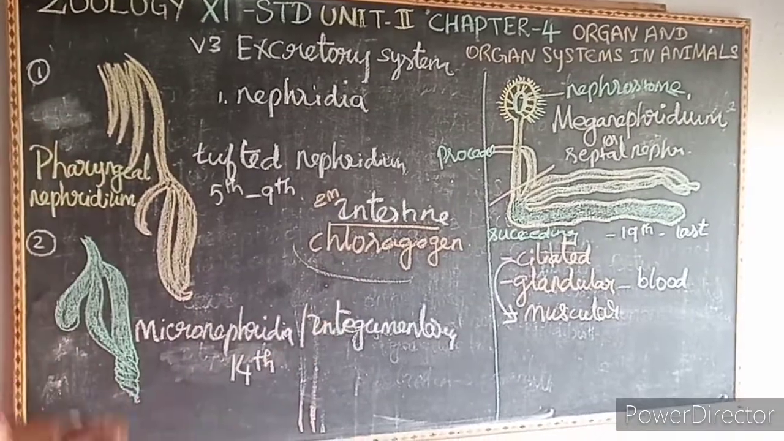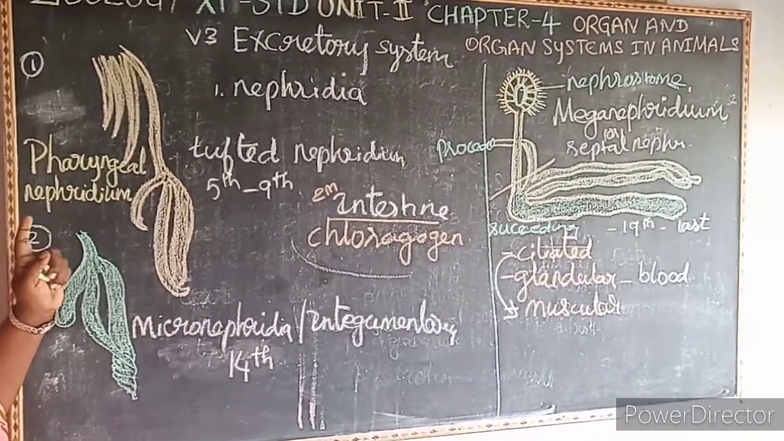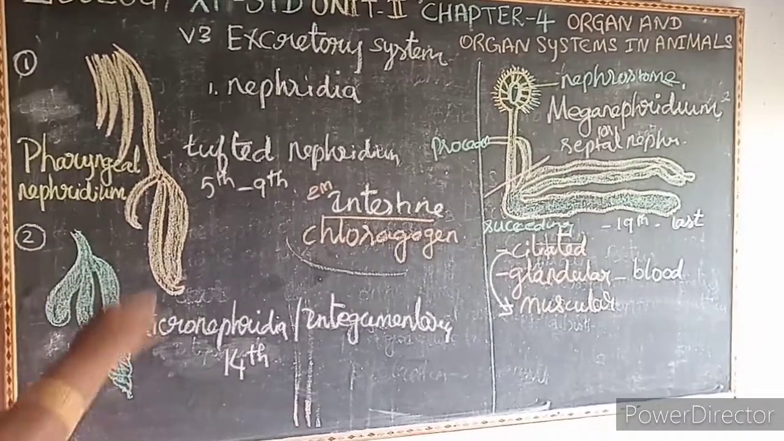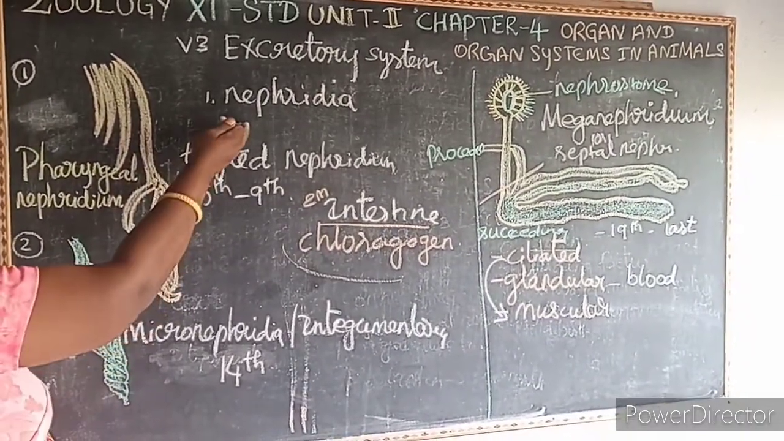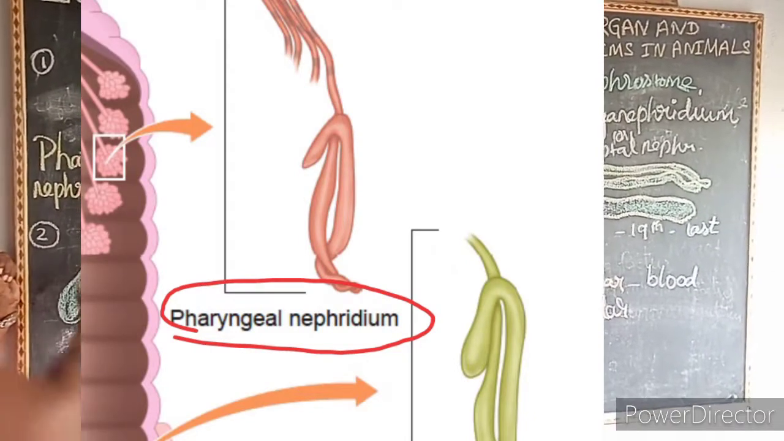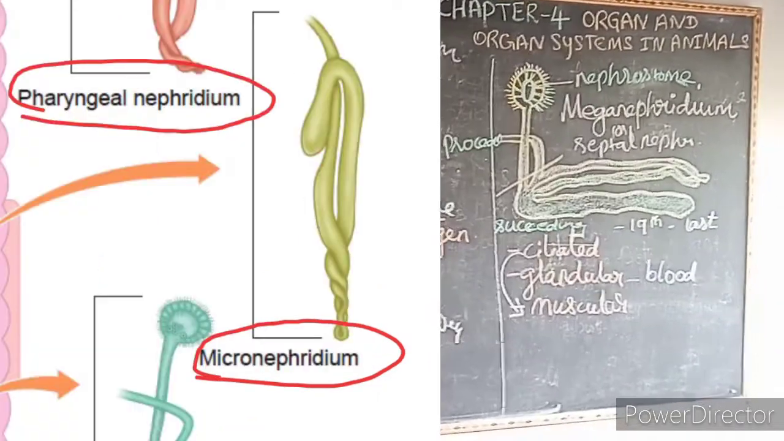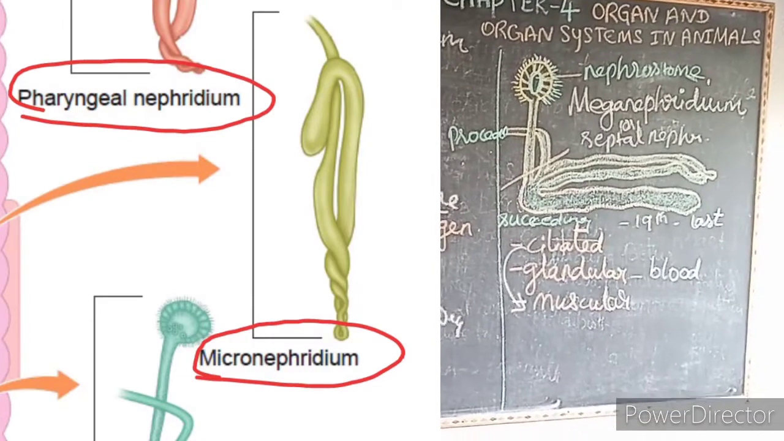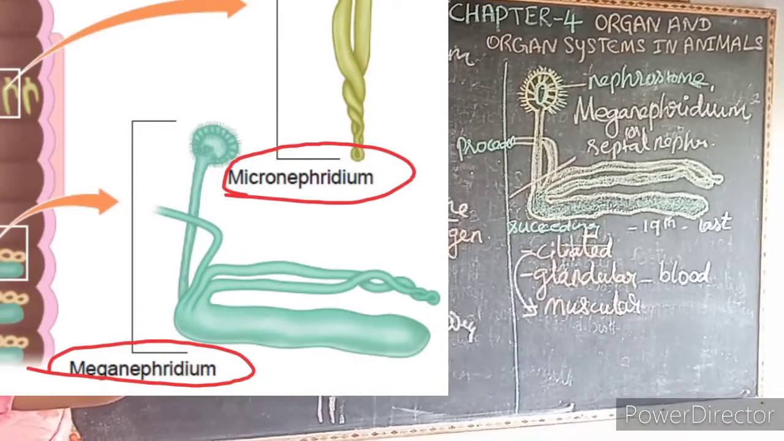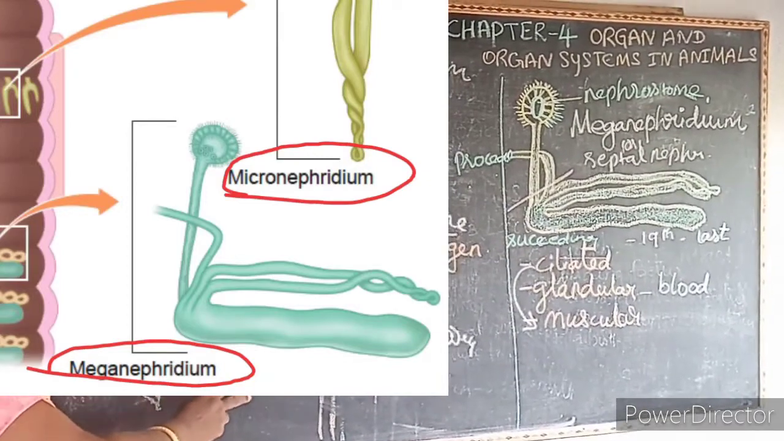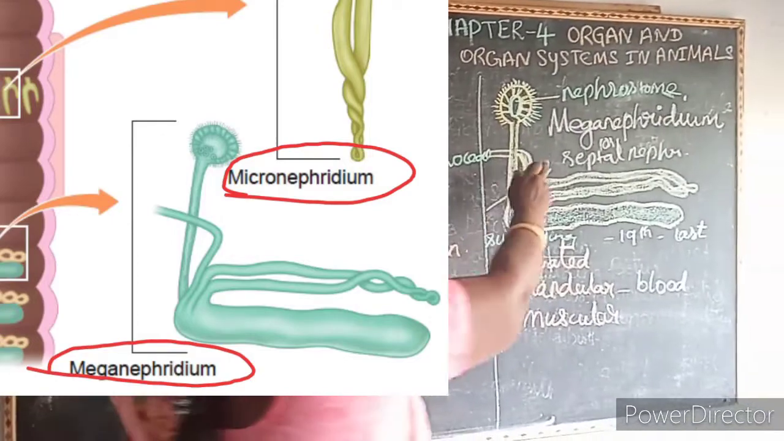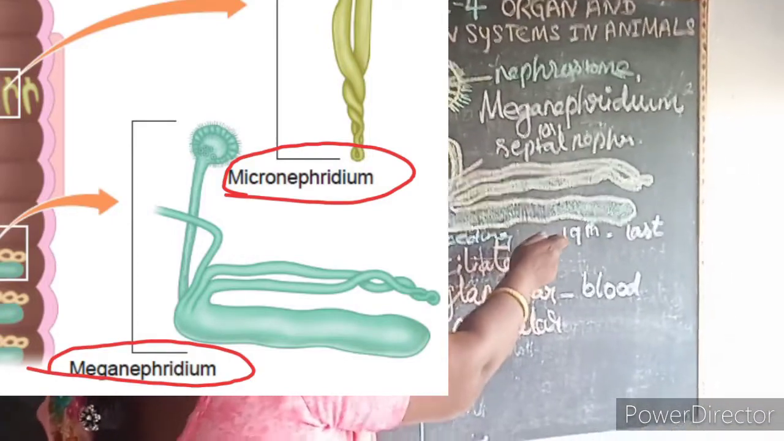Is it clear? So what is excretion? The process of elimination of metabolic waste products from the body is known as excretion. In the earthworm, it is done by the nephridia. There are three types of nephridia: pharyngeal nephridium, micronephridium and meganephridium. The pharyngeal nephridium is present from the 5th to the 9th segment, the micronephridium from the 14th to the last segment, and the meganephridium from the 19th to the last segment.